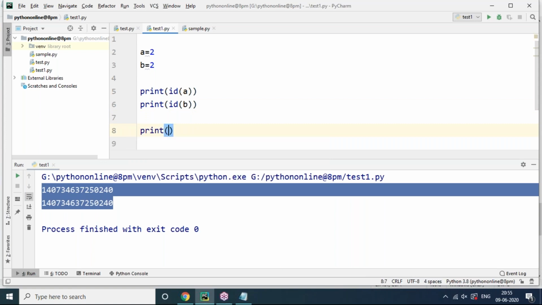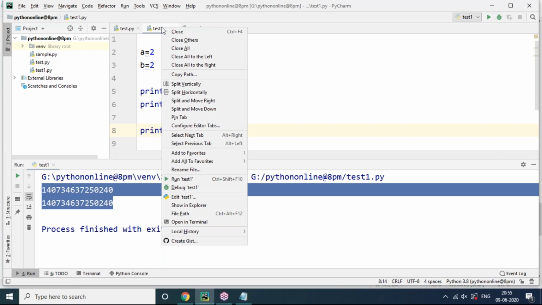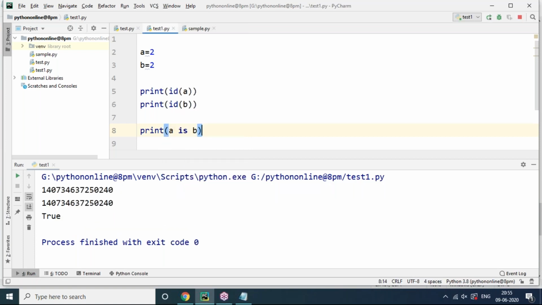That's why print a is b is true, completely true. Now you can see it's true. Understand? Or else you can check the boolean output here also.